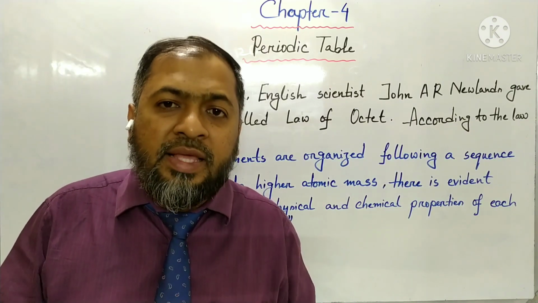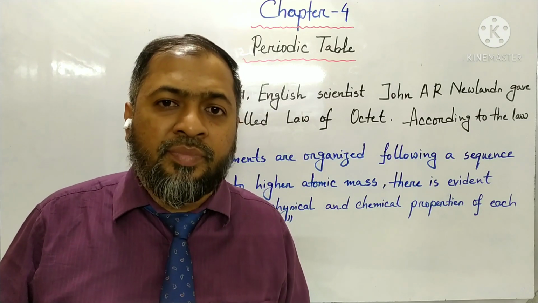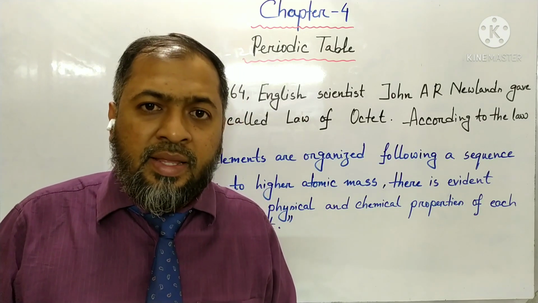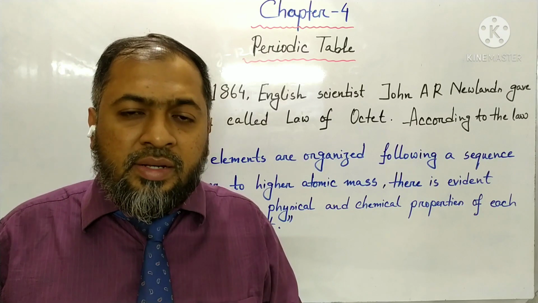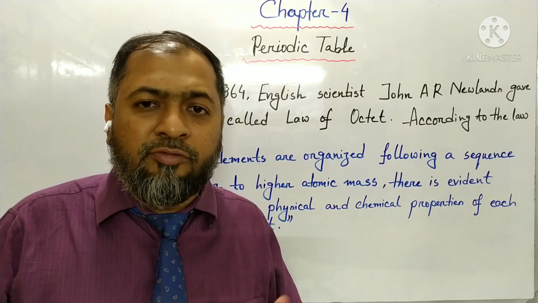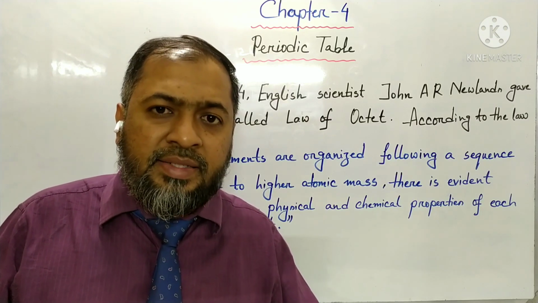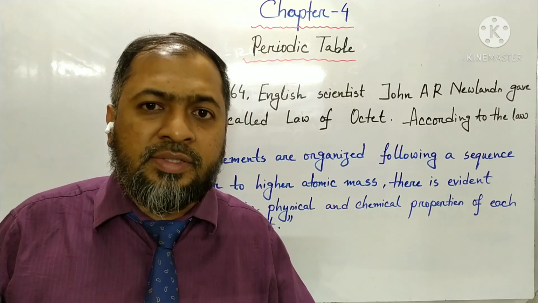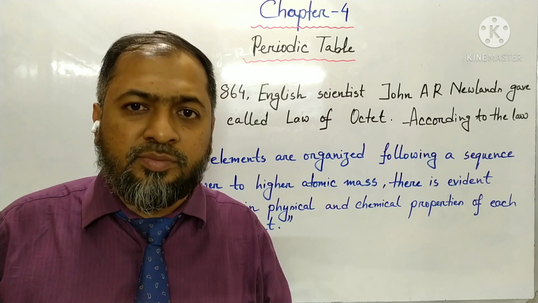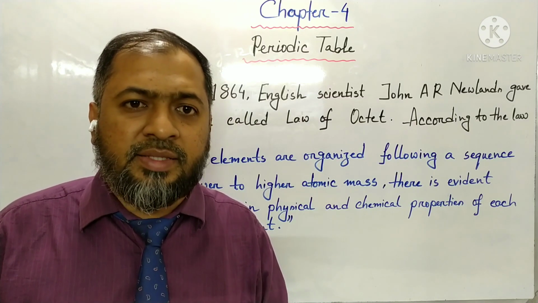So from his law we can find that if we organize the elements according to the increase of atomic mass, the element which is in number 8 has similar properties to the element which is in the first place.